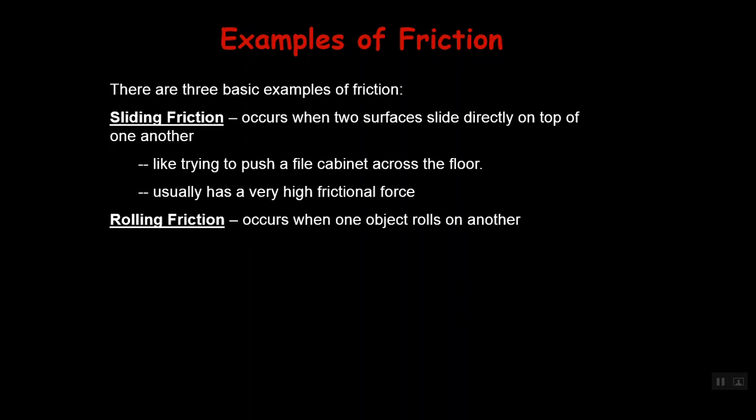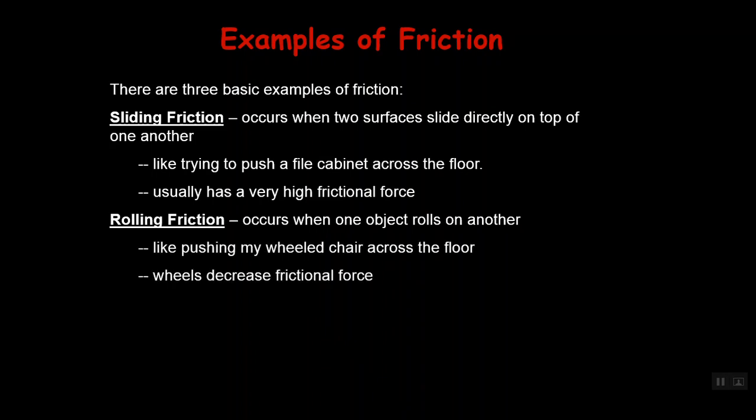The second place where friction occurs is when objects are rolling over each other, like pushing my wheeled chair across the floor. The wheels decrease the frictional force. By adding wheels to an object, we have less surface in contact and less frictional force, and that's why it's easier to move something with wheels than something without wheels.